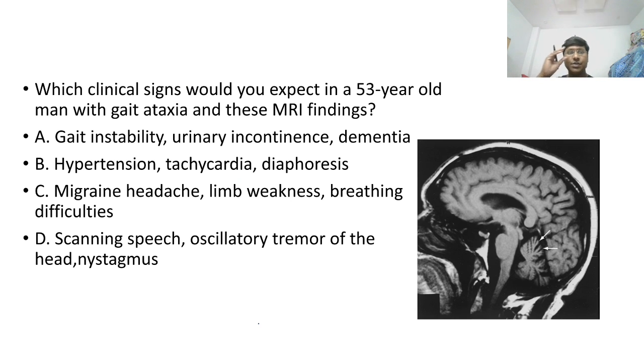Right. Now, so you see this question. Which clinical sign would you suggest in a 53-year-old man with gait ataxia and these MRI findings? And you can see the MRI finding here. You can see this arrow mark. The options are gait instability, urinary incontinence, dementia. Second option, hypertension, tachycardia, diaphoresis. Third option, migraine, headache, limb weakness, breathing difficulties. Fourth option, scanning speech, oscillatory tremor of the head and nystagmus. So what do you think is the answer?